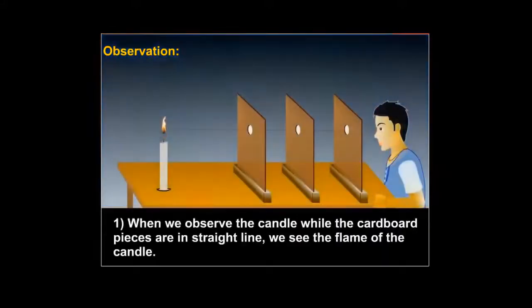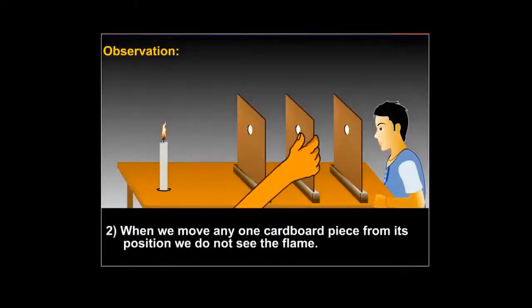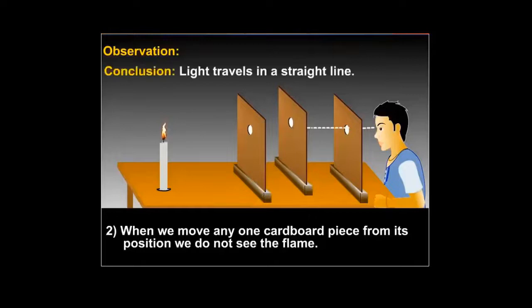Observation: when we observe the candle while the cardboard pieces are in straight line, we see the flame of the candle. When we move any one cardboard from its position, we do not see the flame. Conclusion: light travels in a straight line.